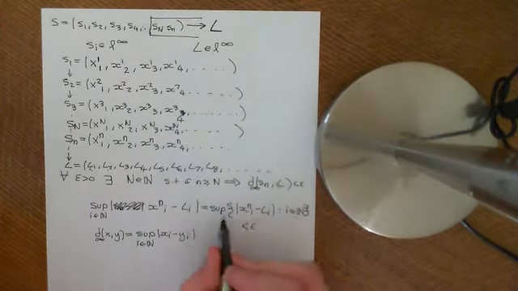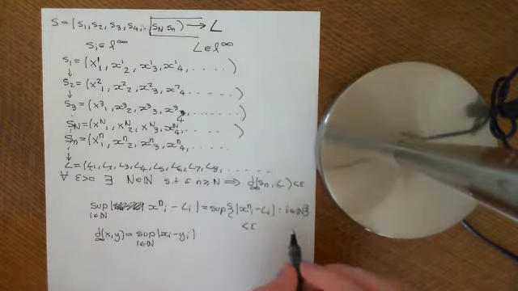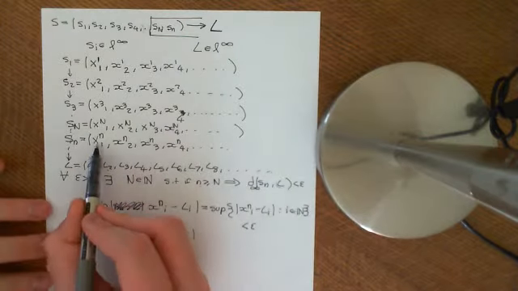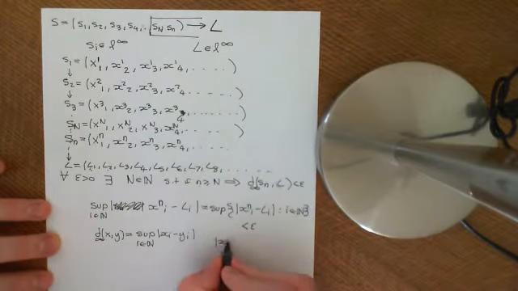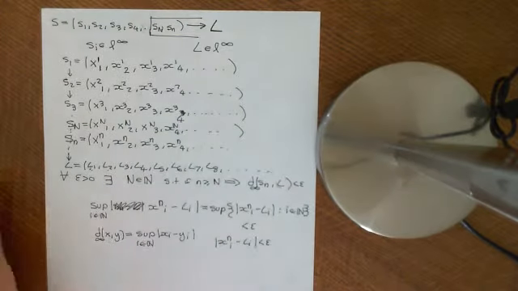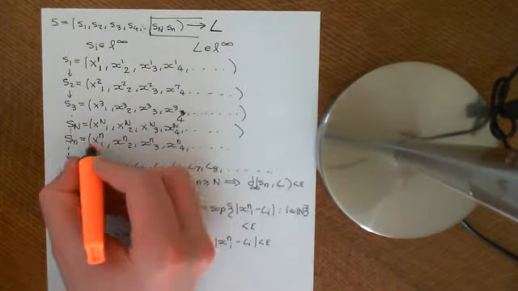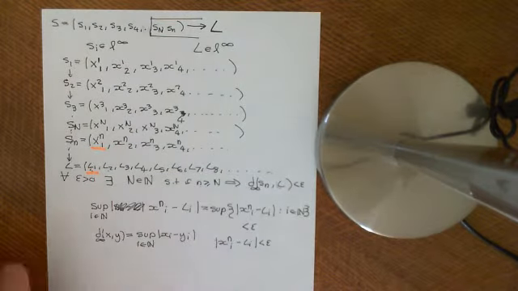Now, if the supremum of this set is less than epsilon, that means that for absolutely every single term you can think of, the modulus of xni minus li must be less than epsilon. So if I take a specific term, for instance xn1, and I subtract l1 and take the modulus of that, that must be less than epsilon.